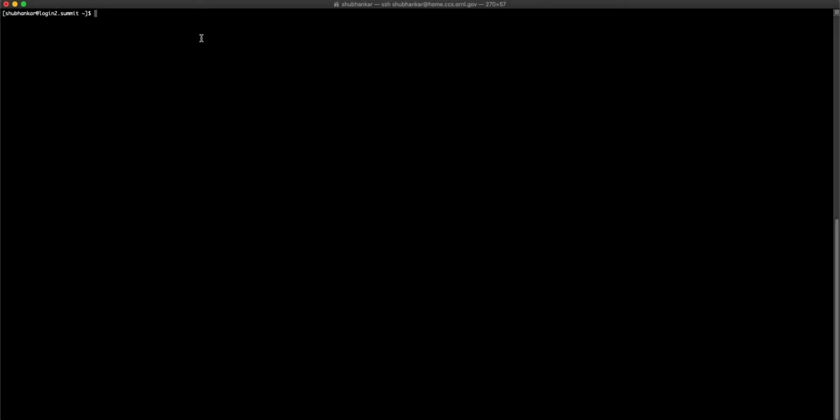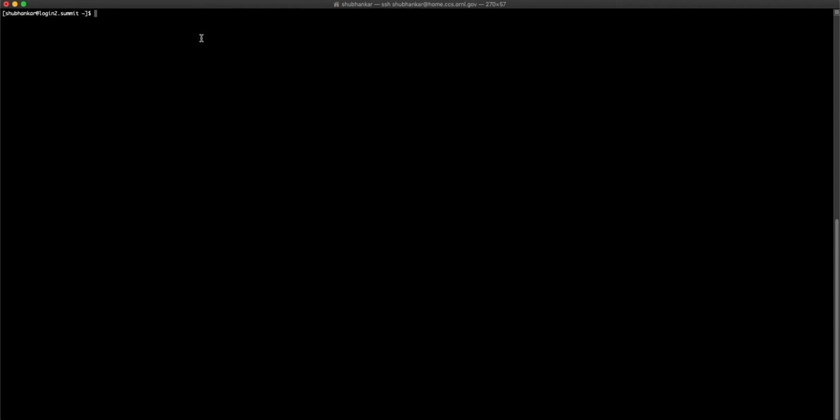Hello everyone, this is a quick tutorial on building TensorFlow from source and installing it on Summit supercomputer. We will be installing TensorFlow 1.12 using Python 3.6, CUDA 9.2, cuDNN 7.5 and NCCL 2.4.